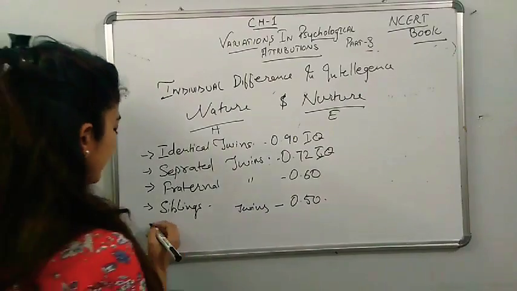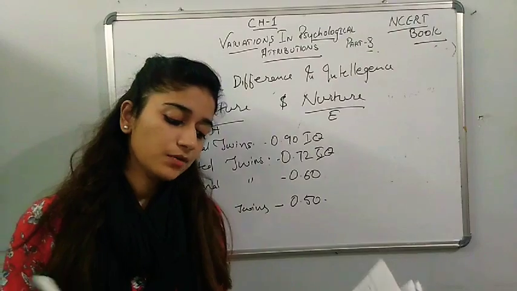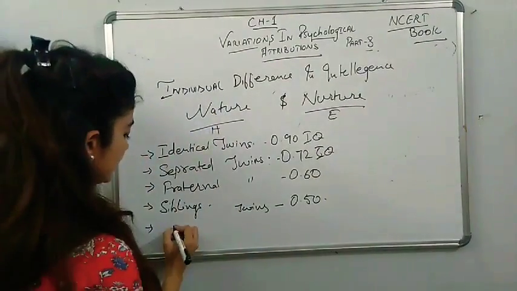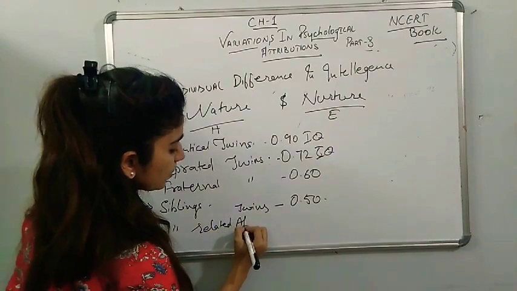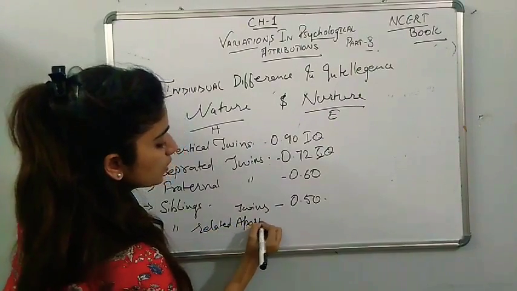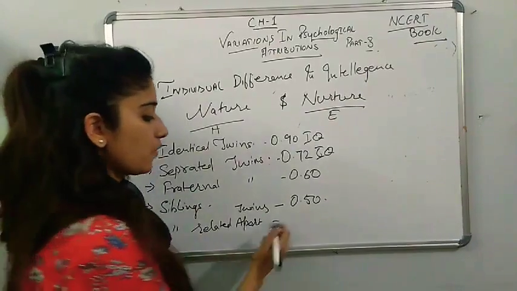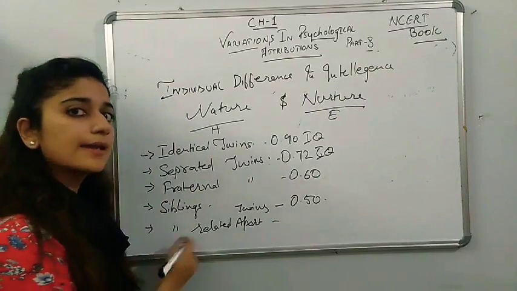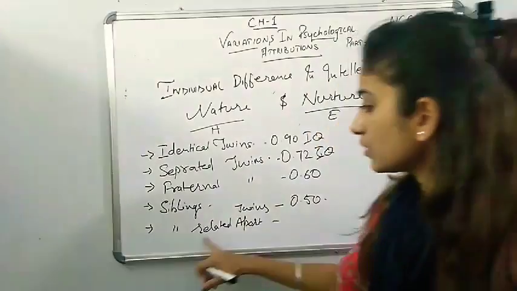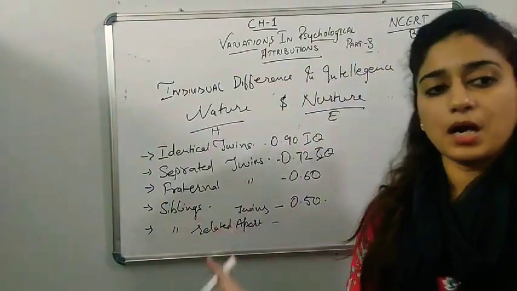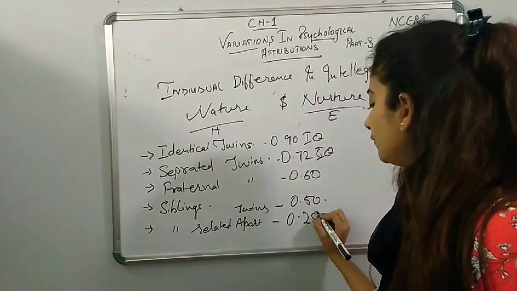Then next is siblings but related apart. Siblings but related apart. They have the same parents, they are brother and sister, but one is living in one area and another is living in another location. So they are known as siblings but related apart. They have an IQ correlation of 0.25.